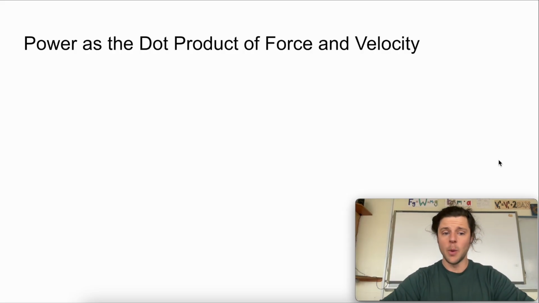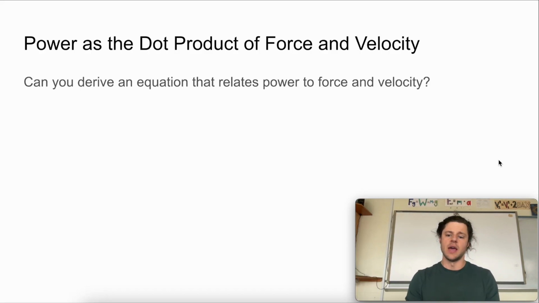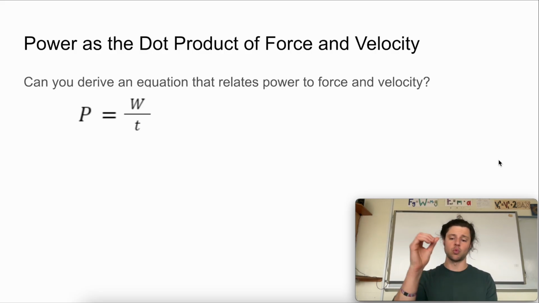Now we can think about how power relates to force and velocity, and we will find that it is the dot product of force and velocity. So based on our base equation, power equals work divided by time, can you try to derive an equation that relates power to force and velocity? Take a moment, maybe pause if you like.